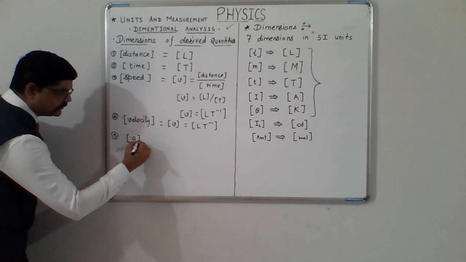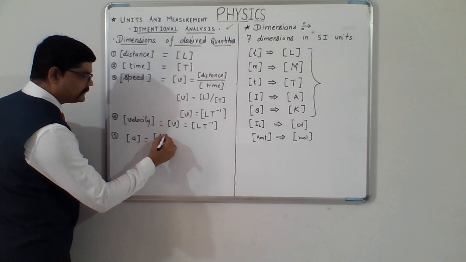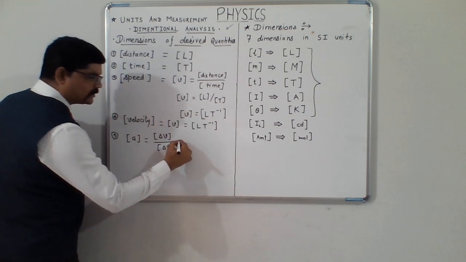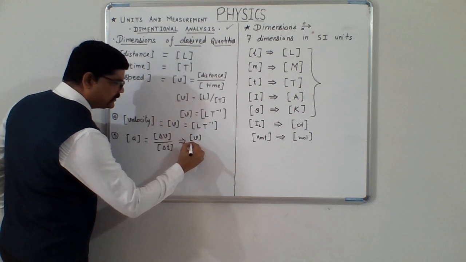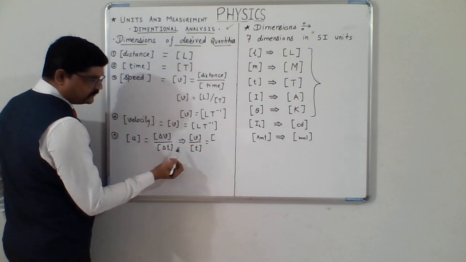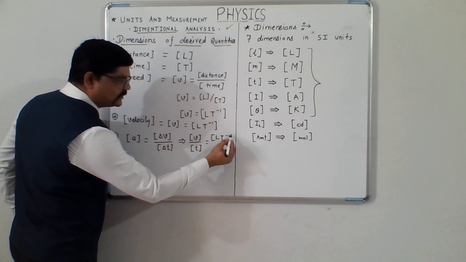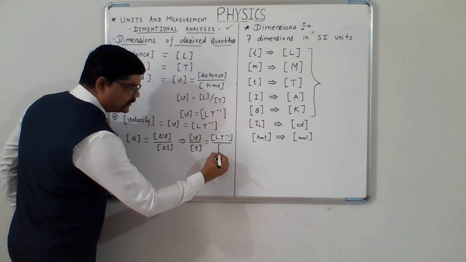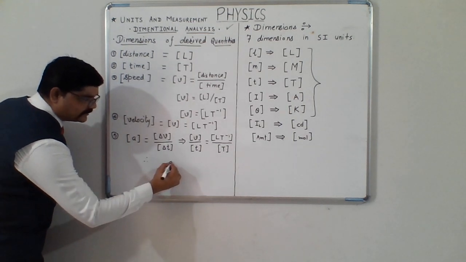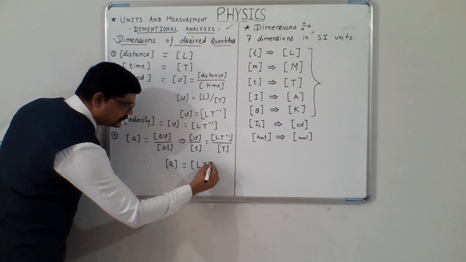Dimensions of acceleration will be dimensions of delta V upon dimensions of delta T. That is dimensions of V upon dimensions of T. In square brackets, dimensions of V is L T minus 1, as we had written here, divided by dimensions of time, which is T. Clearly acceleration will have dimensions L T minus 2.